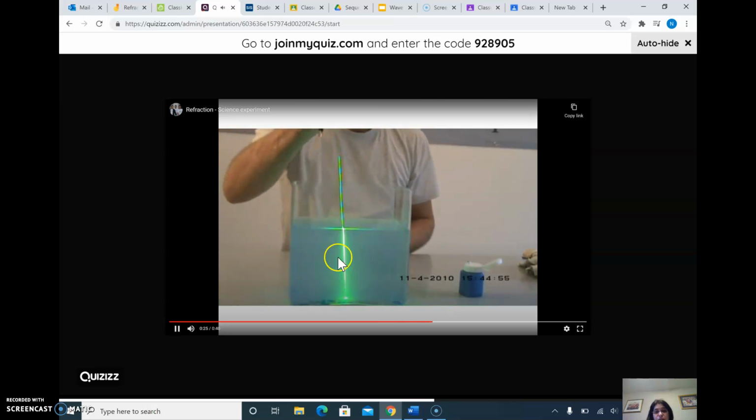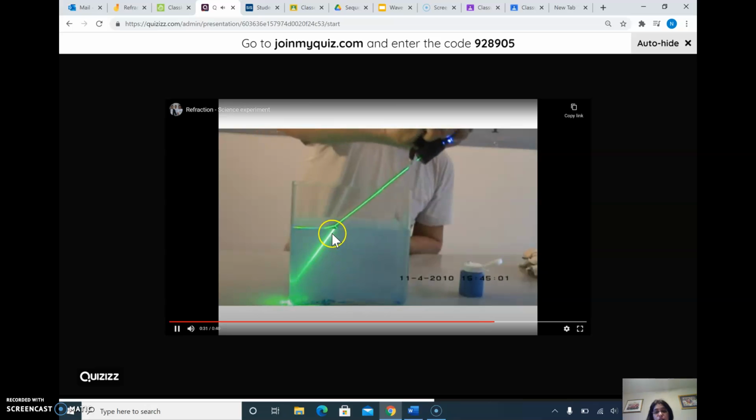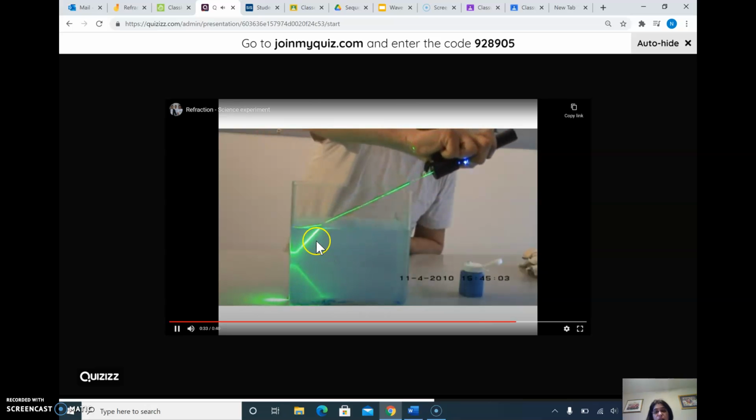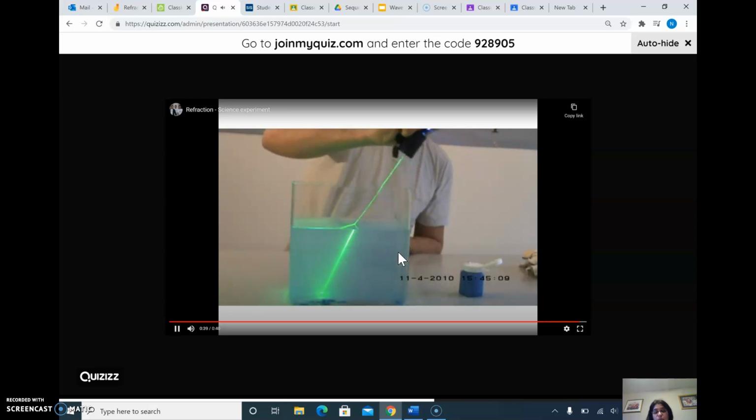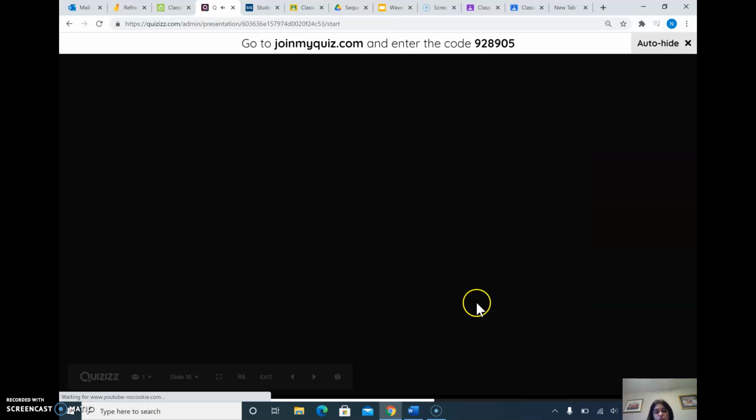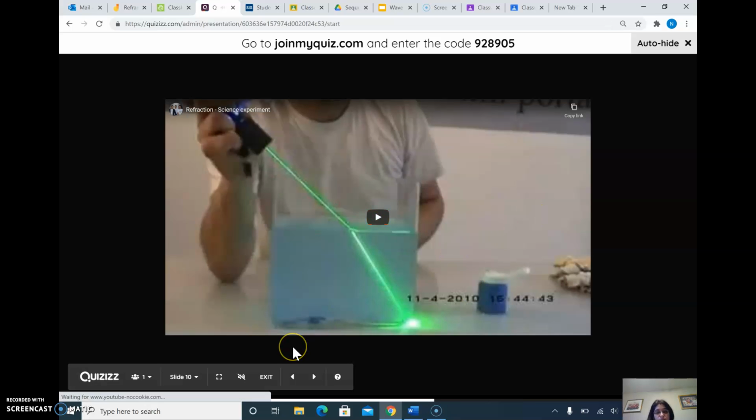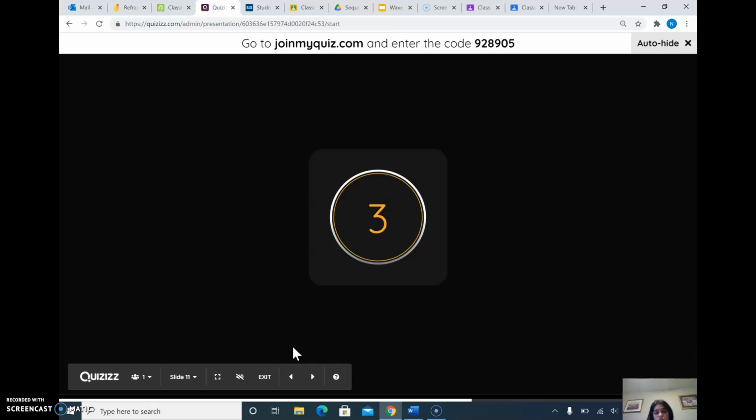Now it's straight. See, the speed is slowed down, but it's not changing the direction. Now it's changing the direction, it's bending. Okay, it's bending away and sometimes bending toward. It's bending away from the medium. Okay, let's check our understanding now.